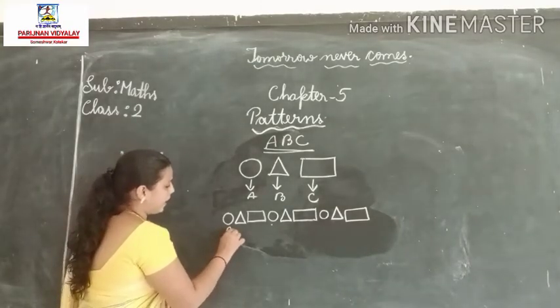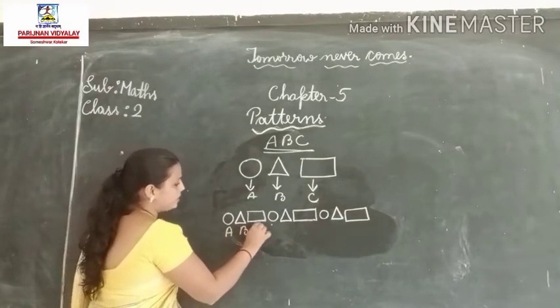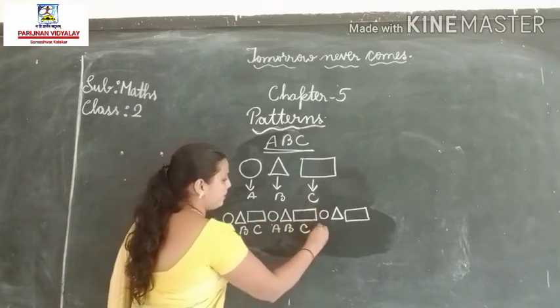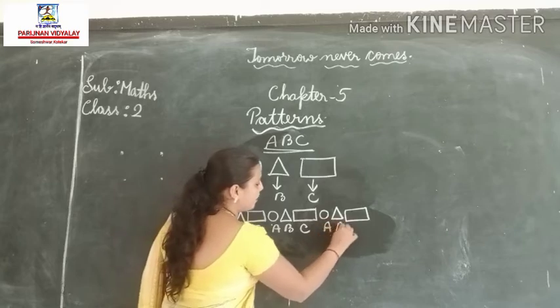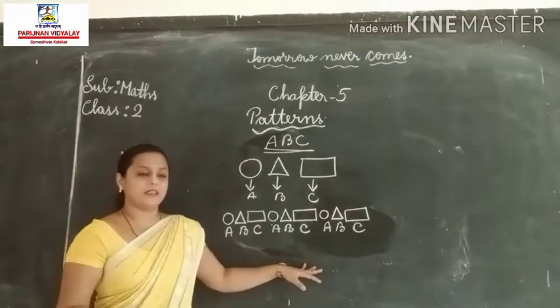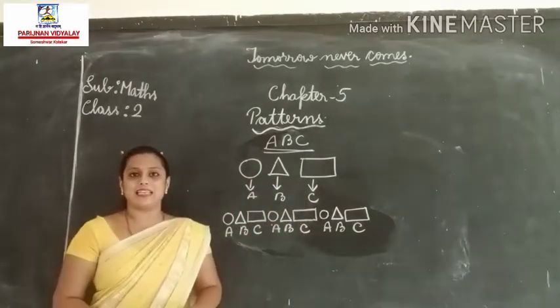ABC pattern. Here we have done the ABC pattern by using these three shapes.